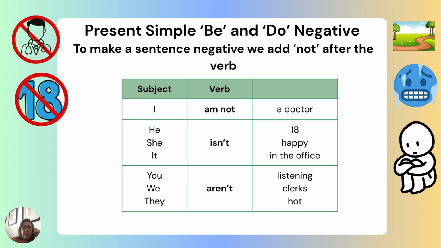Now we want to make these verbs short because when we talk, we usually use the short form. So you can say, I am not a doctor. You can't change that. You can't make it small. Say, he isn't 18. You can say, he is not 18, or you can say, he isn't 18. She isn't happy. It isn't in the office. Now you can say, you are not listening, or you can say, you aren't listening. Short, one word. Say, we aren't clerks, they aren't hot. So we made the words short here. Instead of saying is not, we said isn't. Instead of are not, we said aren't.